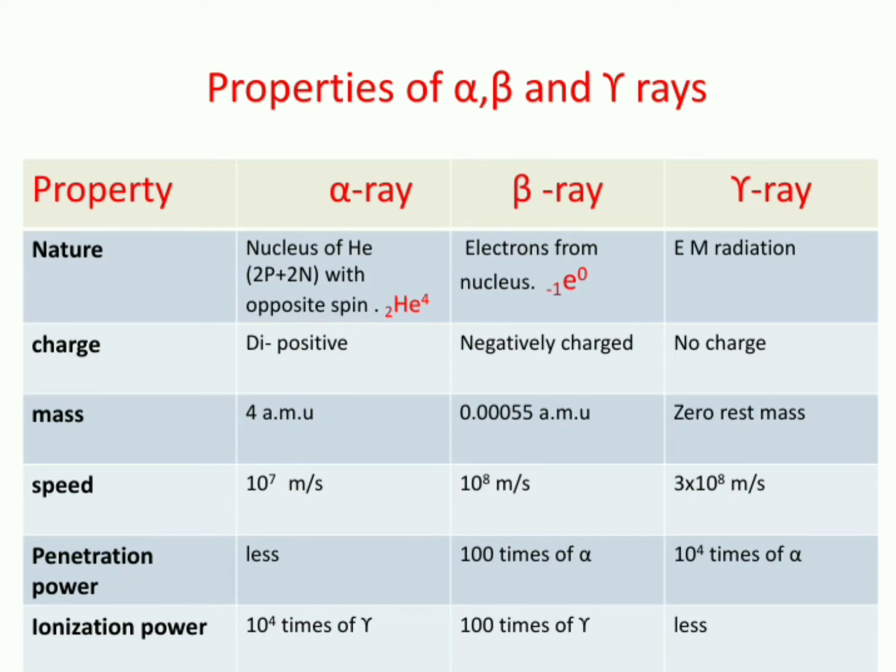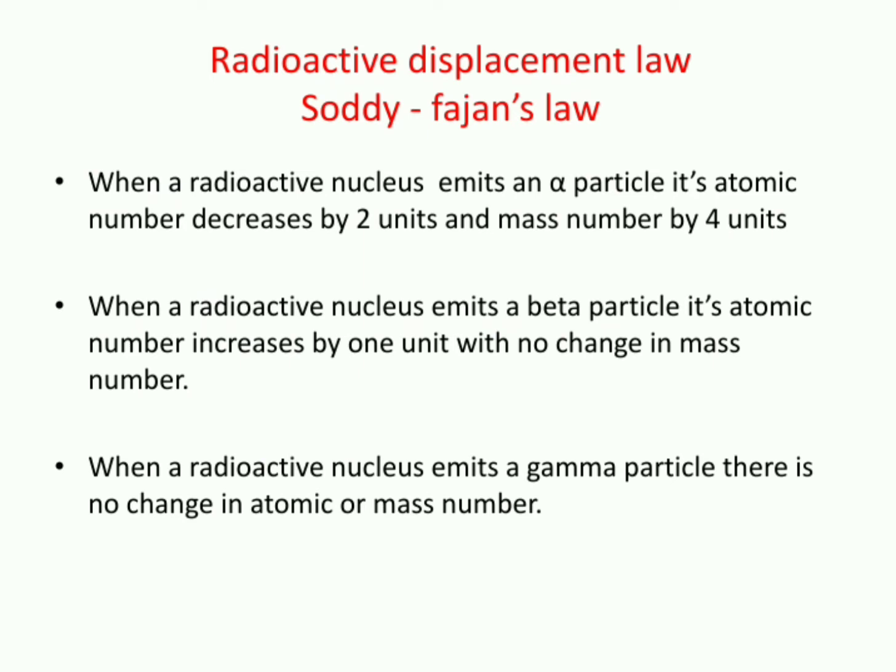Penetration power: alpha has less penetration power because it is heavy, and gamma has the highest. Ionization power is reverse. Alpha particles have high ionization power, whereas gamma rays do not ionize the substance. Beta has a medium or moderate ionization power. One more point you can add: alpha and beta particles are particle radiations. They get deflected by electric and magnetic fields since they are charged, whereas gamma rays are undeflected by electric and magnetic fields. So these are some of the properties of alpha, beta and gamma rays.